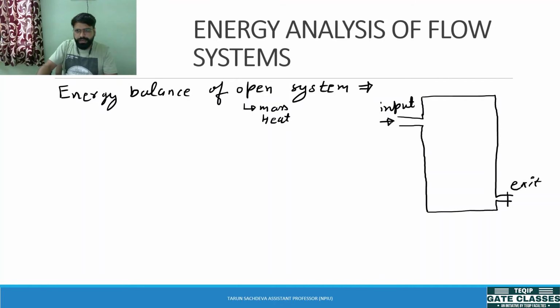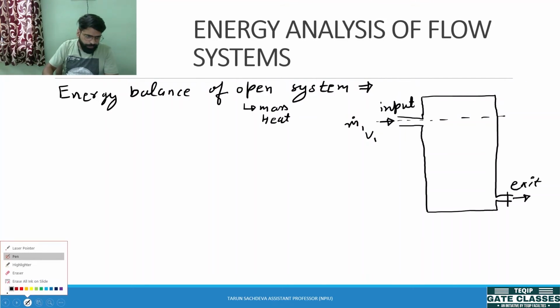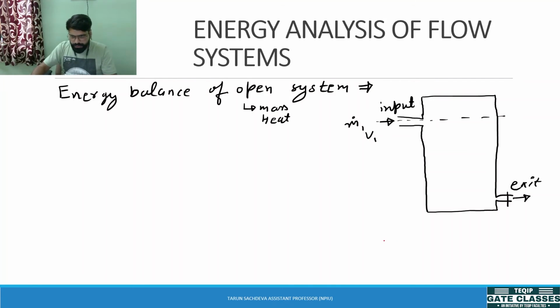Now fluid is coming from this and going out from this, and the mass flow rate through which it is coming is m dot 1, and it has some velocity, suppose V1, and it has some head with respect to some datum, suppose this is your datum, and it has a potential energy also, so that is z1 and that is z2,